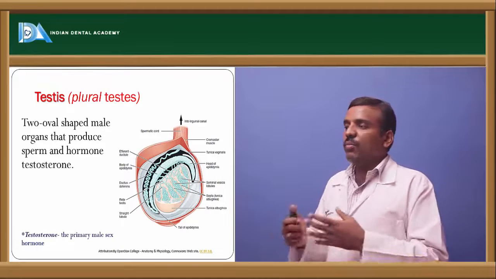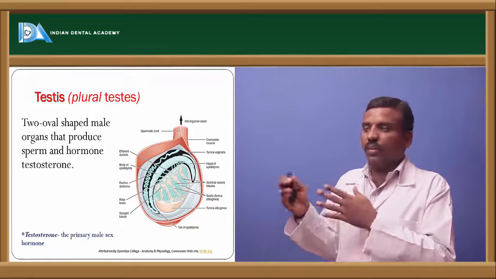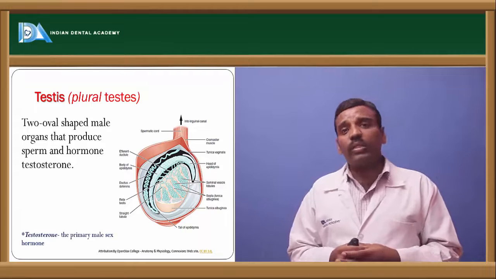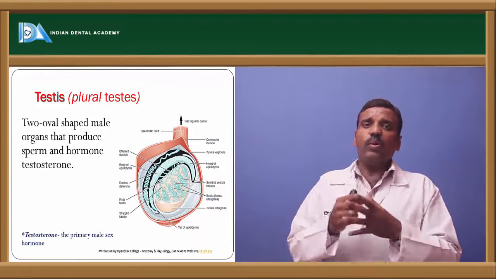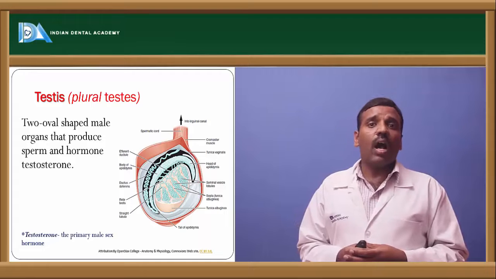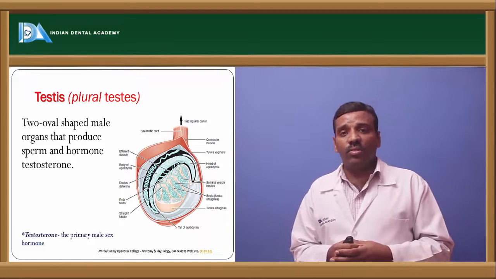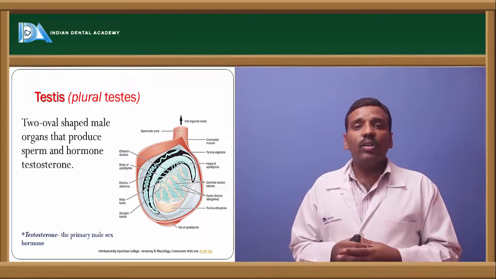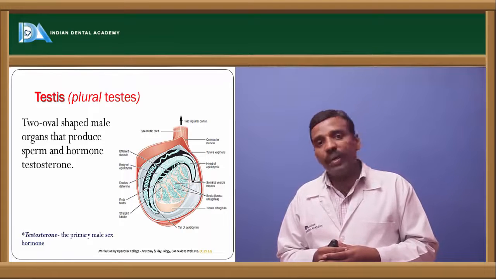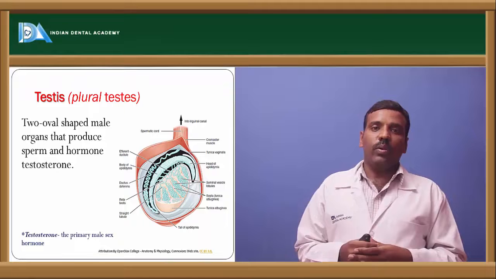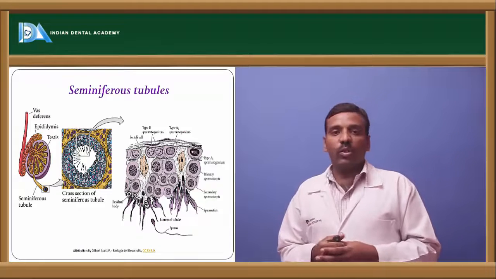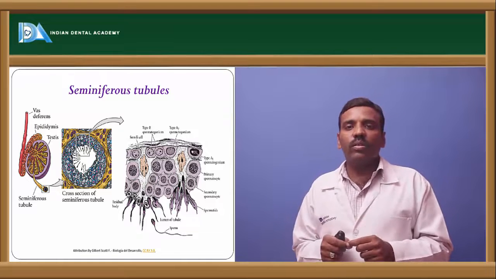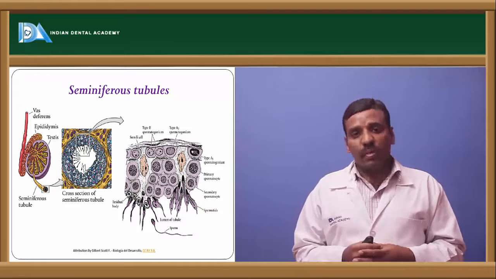Next, coming to the testis individually, there are two oval-shaped male organs which produce the gametes. These are the gonads, which produce the gametes, and at the same time the hormone released by the testis is testosterone. There is also production of spermatozoa, which is the gamete of the male reproductive system. Next are the seminiferous tubules present in the testis. These seminiferous tubules produce the spermatozoa.